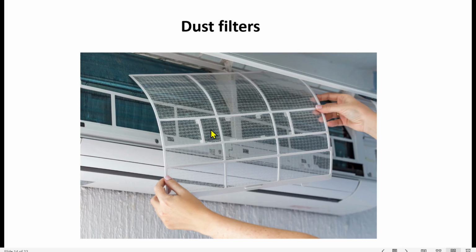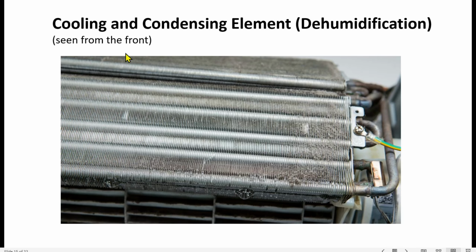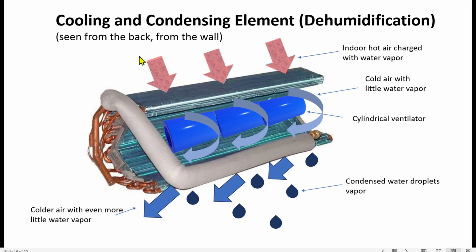Let's see in more detail the components of the interior unit. We have dust filters. We have the cooling and condensing element seen from the front. Also, we see the same element from the back, from the wall. Let's see now again what's happening on it. So indoor hot air charged with water vapor enters at the top of this element. After that, it undergoes condensation and droplets of water appear.